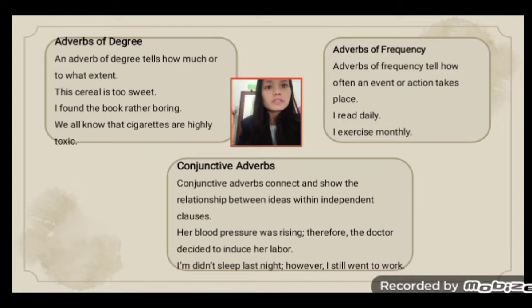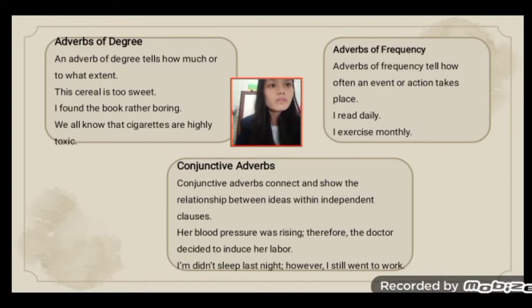Adverb of degree. An adverb of degree tells how much or to what extent. For example, the cereal is too sweet. I found the book rather boring, and we all know that cigarettes are highly toxic.